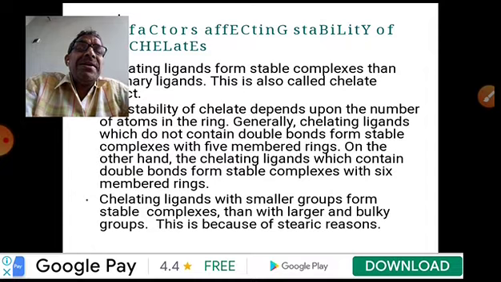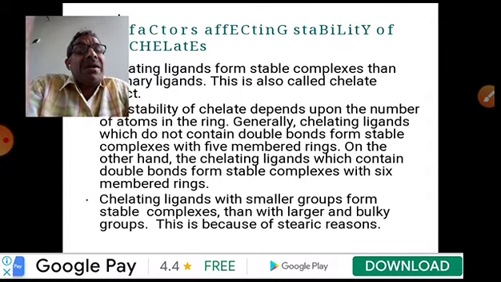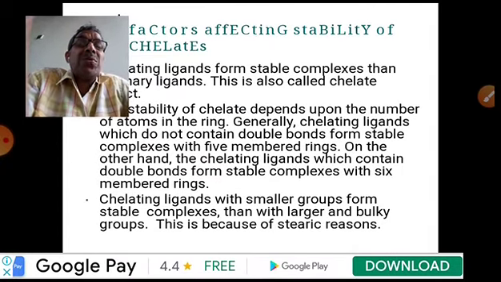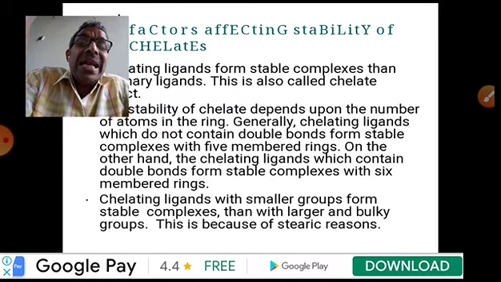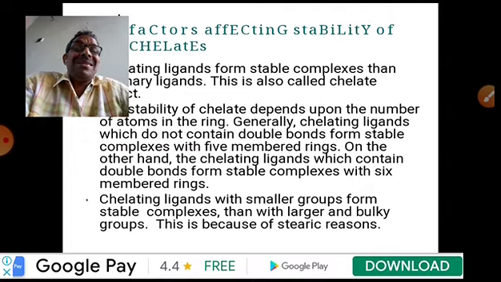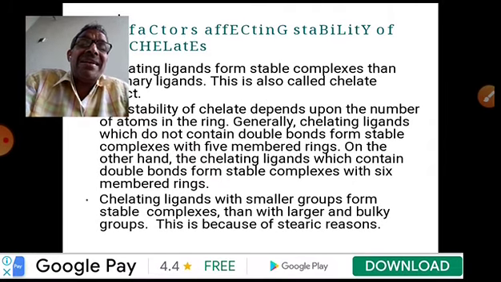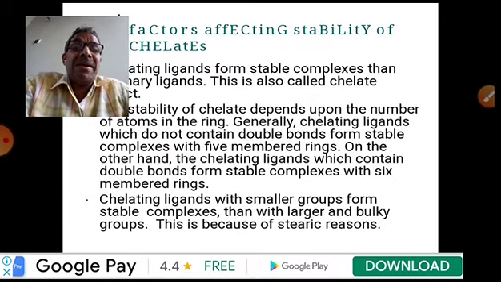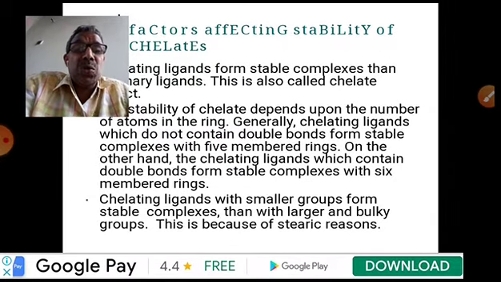What is a ligand? As already explained, a group of atoms, or an atom or a molecule, occupying a point around the central metal atom in a complex by donating an electron pair. That's a ligand. So a ligand acts as a Lewis base, whereas the central metal atom acts as a Lewis acid.